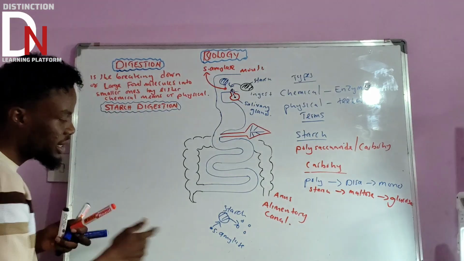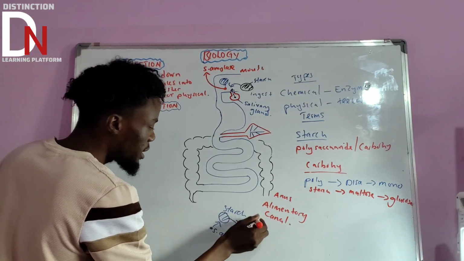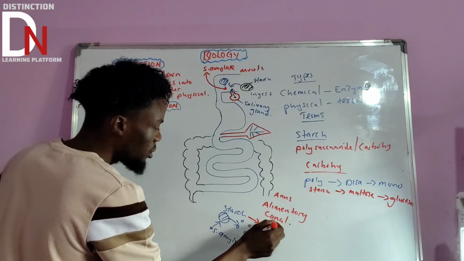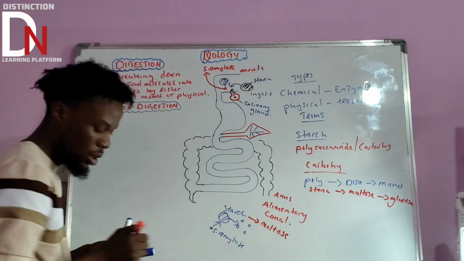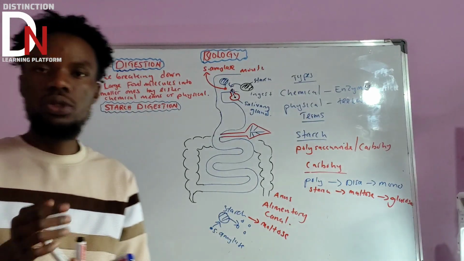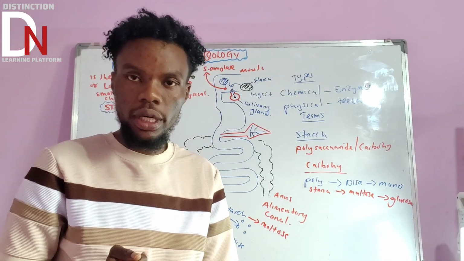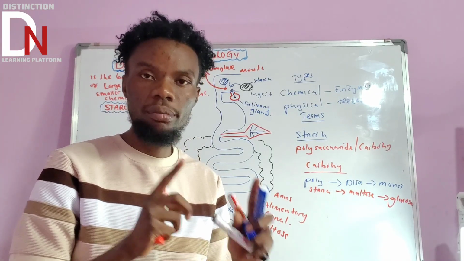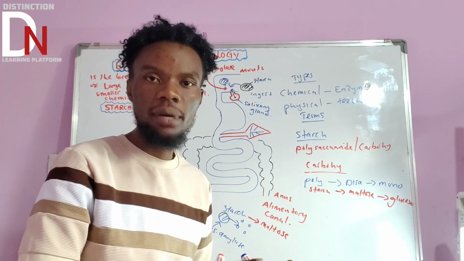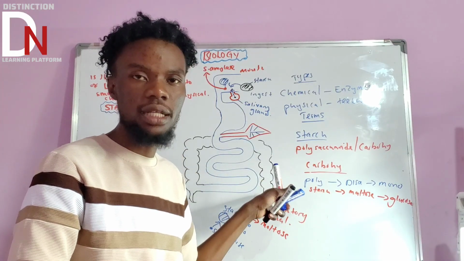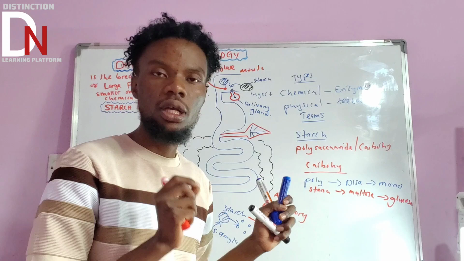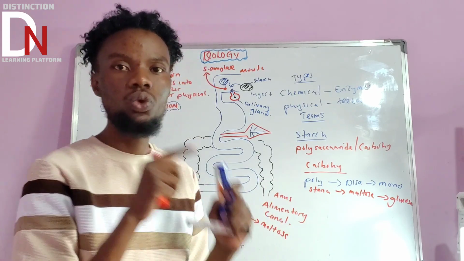So we are saying this salivary amylase will convert this starch into maltose in the mouth. So we can now conclude that starch digestion begins in the mouth, where salivary amylase, produced by the salivary gland, starts converting that starch into maltose.